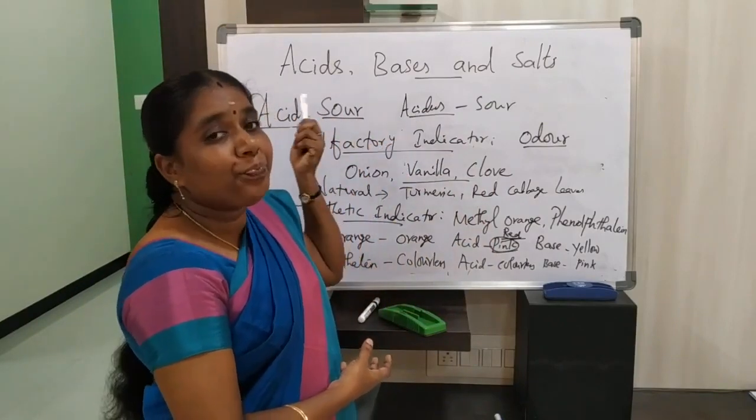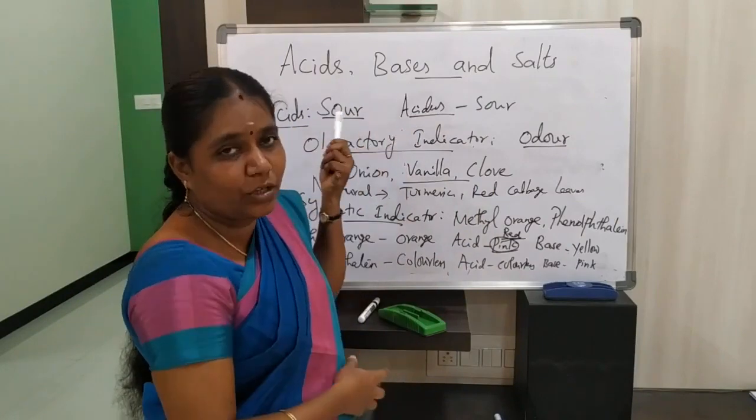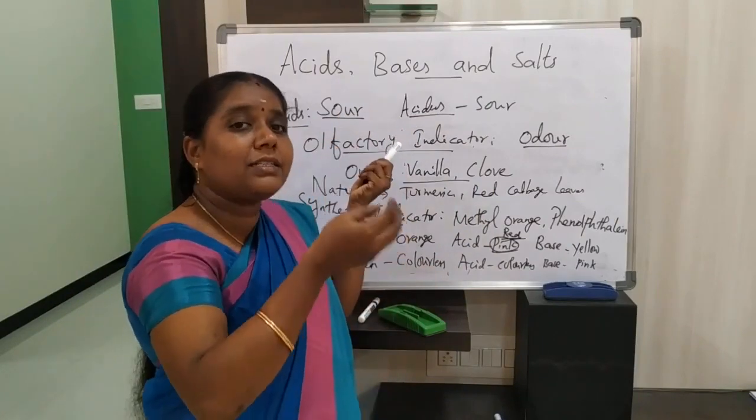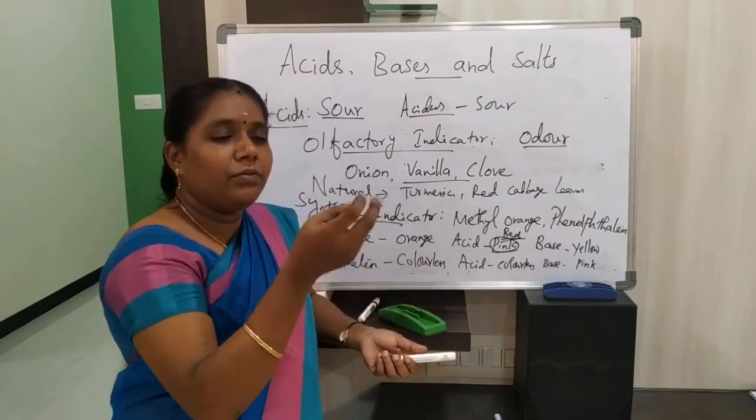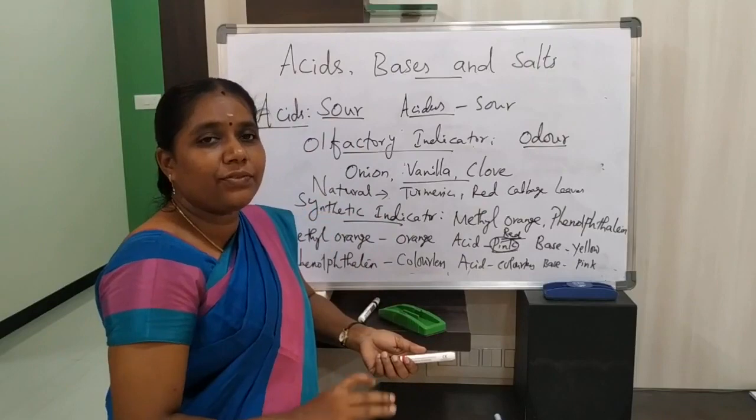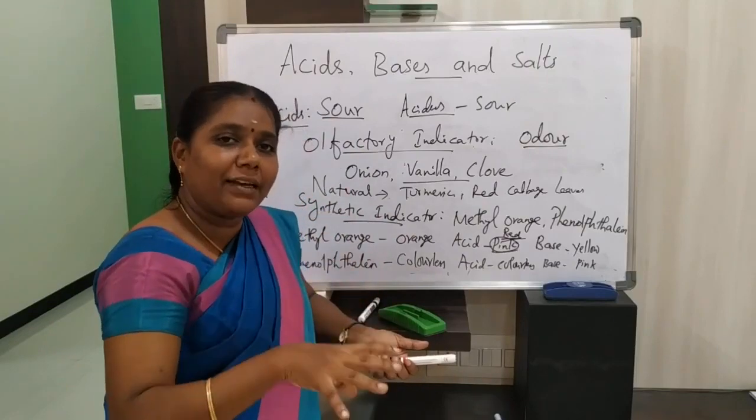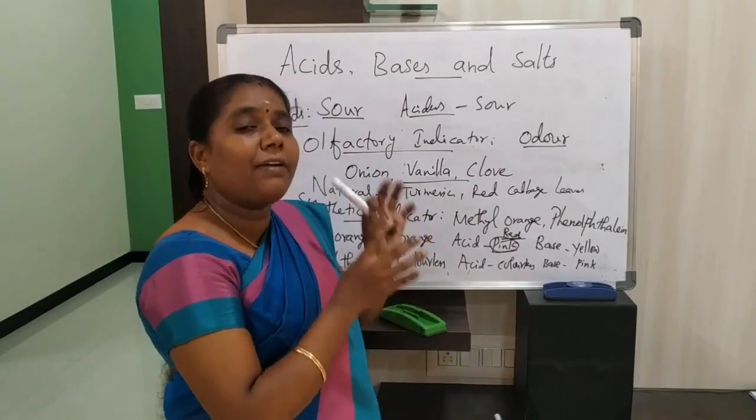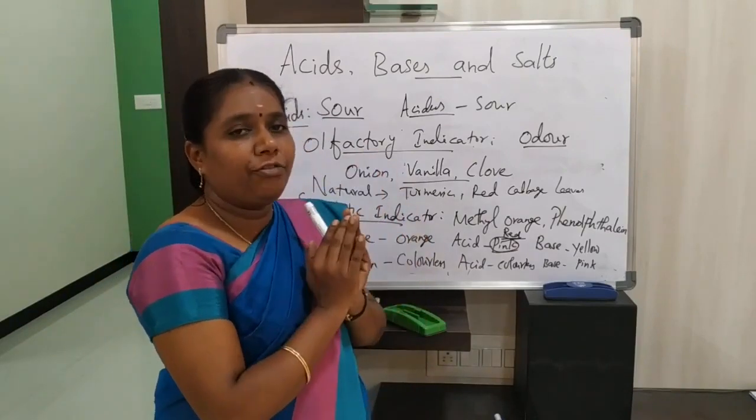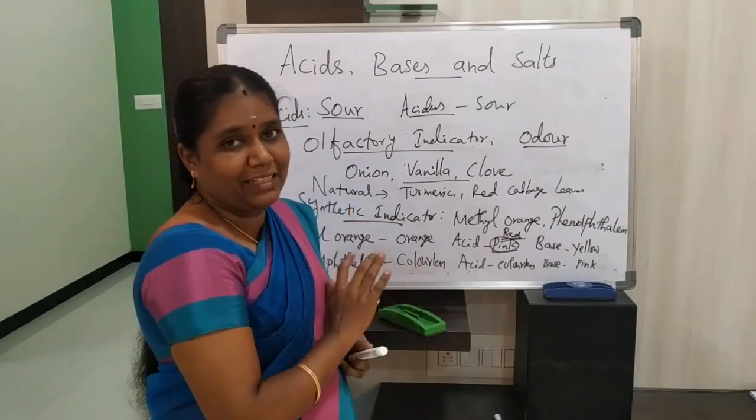Why? Because acids are generally present in these fruits, that is citrus fruits. Generally all the citrus fruits have a sour taste, because all the citrus fruits contain acids. So this sour taste is because of acids present in those fruits and vegetables. So we are calling these acids.